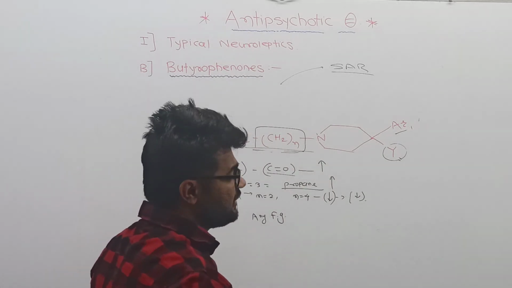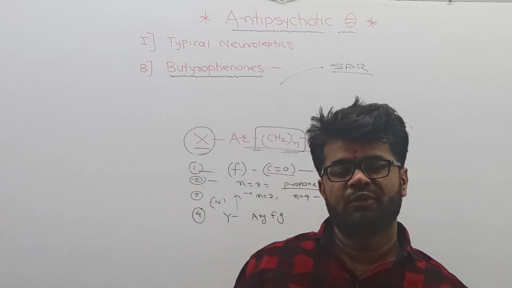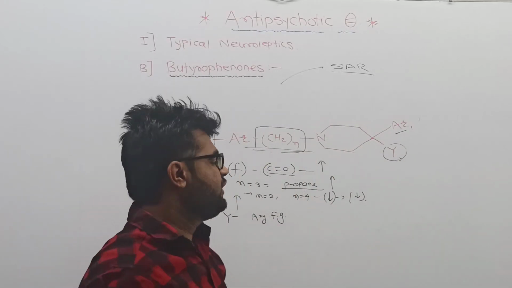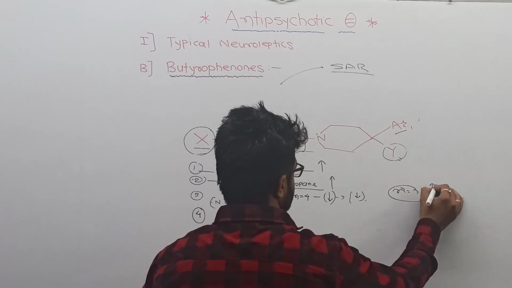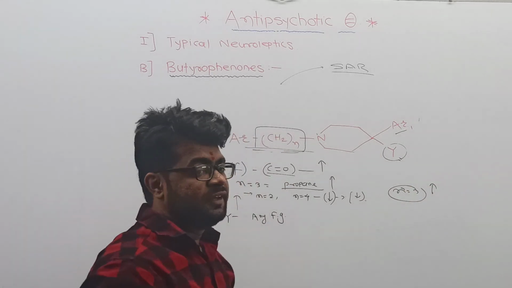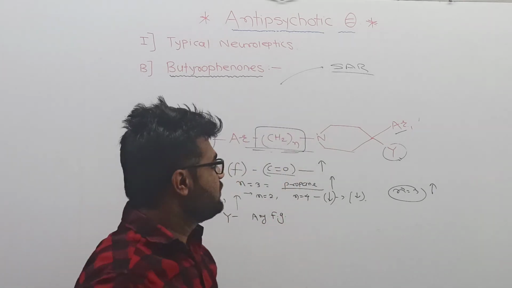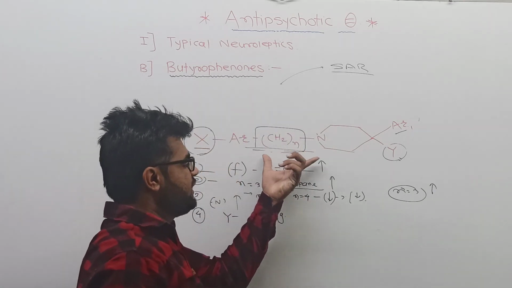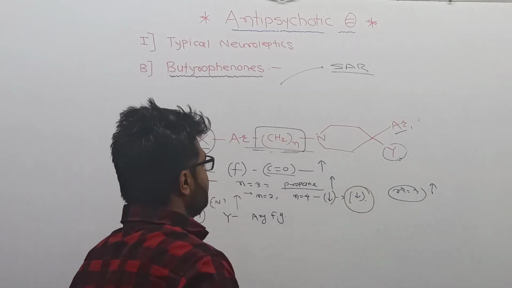If we consider n equals 3, then there will be an increase in the optimal activity. If you decrease or increase the carbon of the aliphatic chain, there will always be a decrease in the effect of the ring.